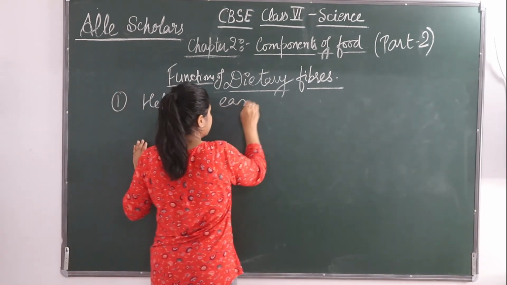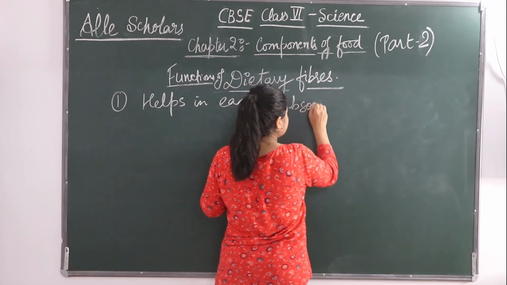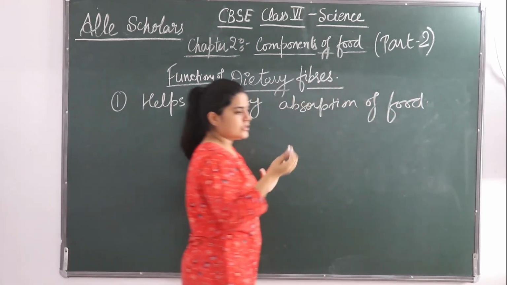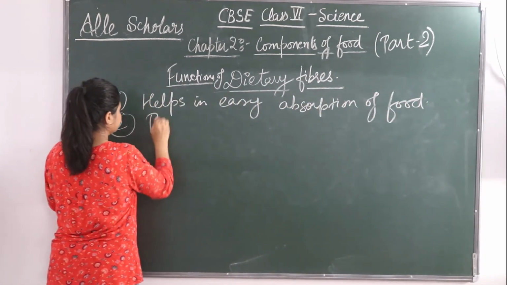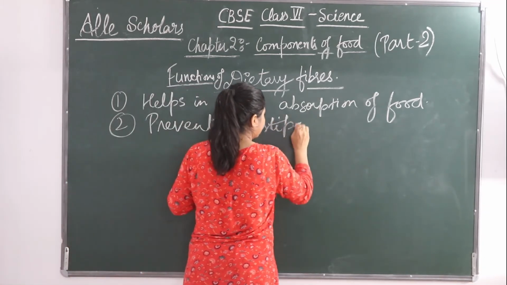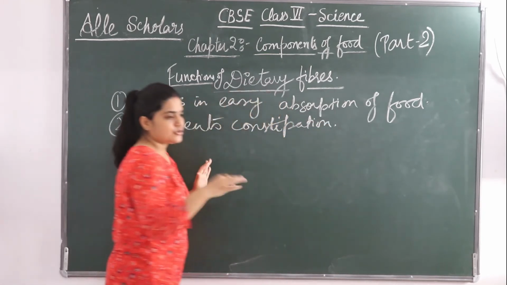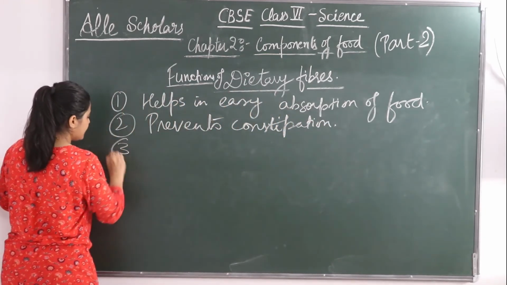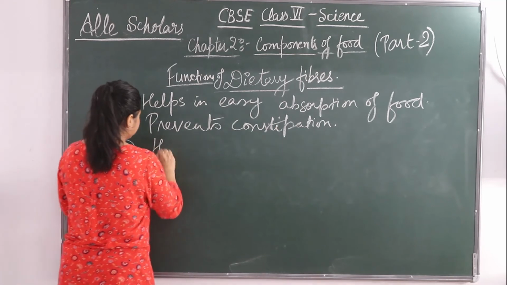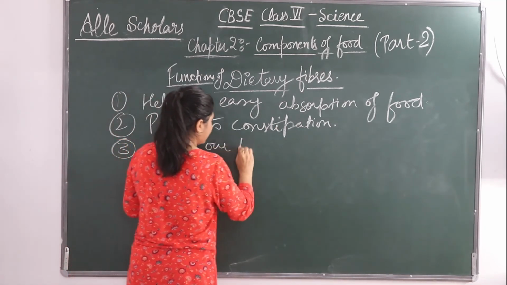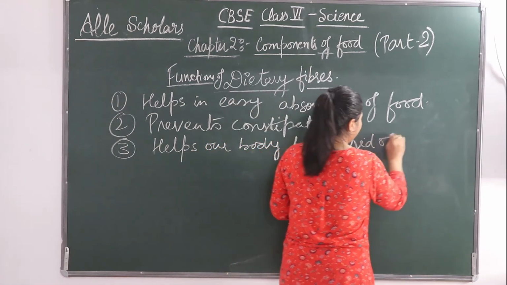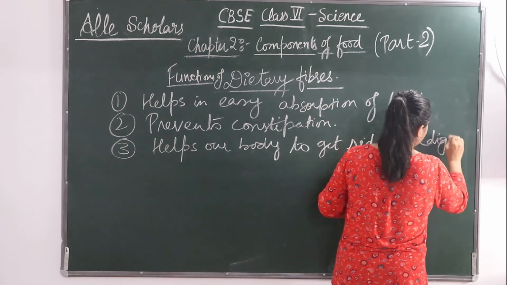Okay, so the main functions are: it helps in easy absorption of food, prevents constipation, which means it makes our stool pass loose, it doesn't let us get constipated, and it helps our body to get rid of undigested food.